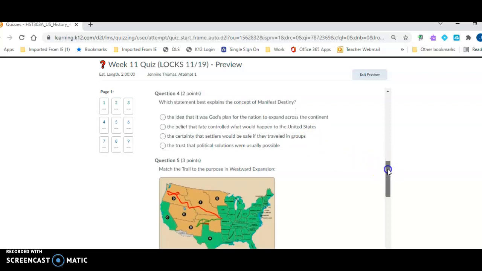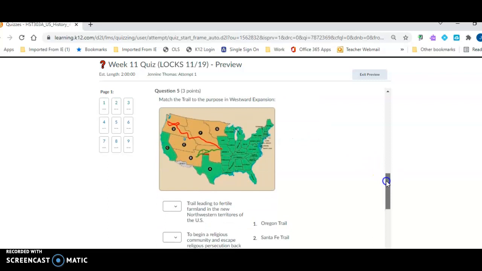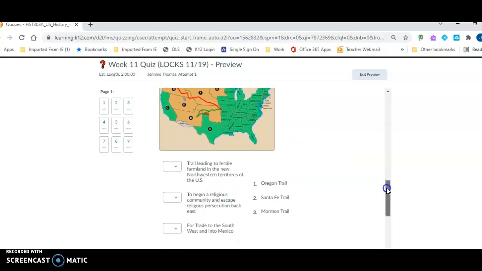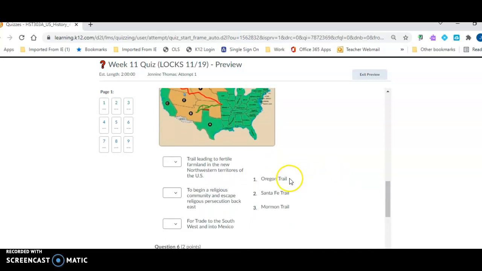Question number 5. Match the trail to the purpose in westward expansion. You have 3 options. Oregon Trail for number 1, Santa Fe Trail for number 2, Mormon Trail for number 3. Match these to the descriptions listed here.